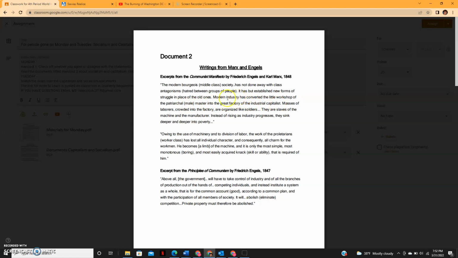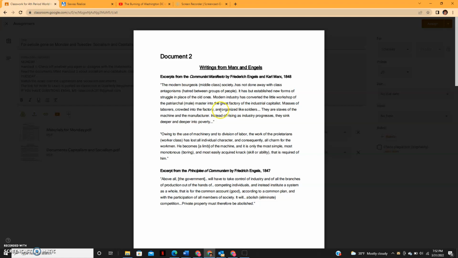So, modern industry, that means new factories. The creation of factories and the factory system has turned the little workshop, the man who is the master of his own works, into the great factory of the industrial capitalist.